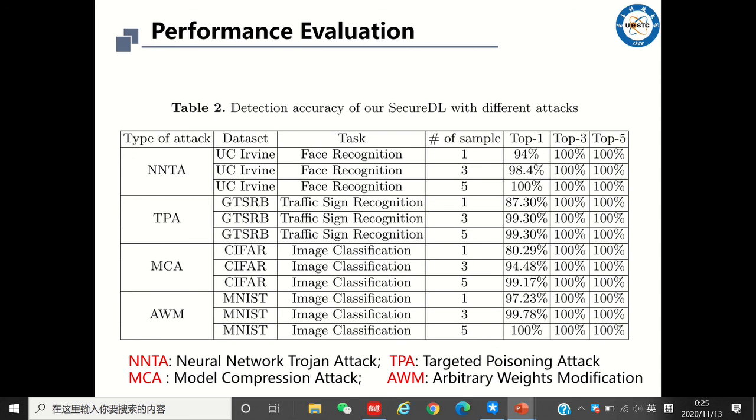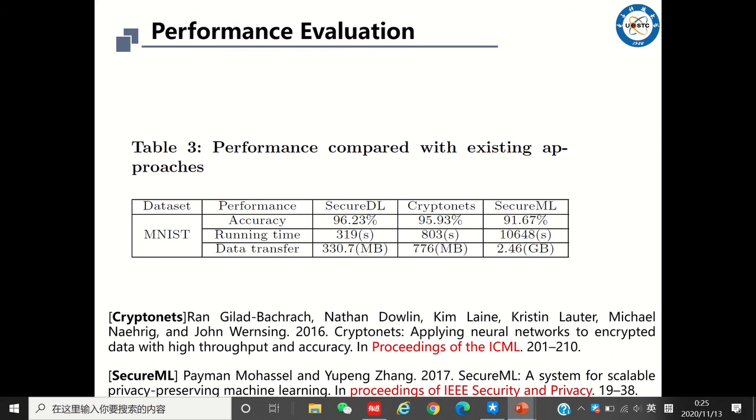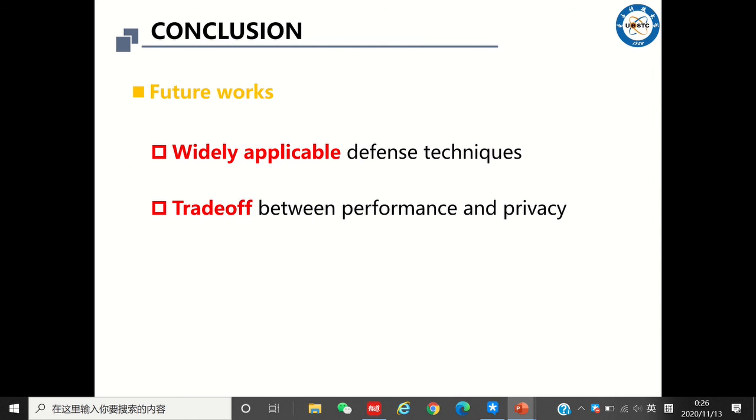We evaluate the detection accuracy of the proposed scheme. We consider 4 various subtle integrity attacks in our experiment. As shown in the table, the results show that our sensitive samples have excellent detection performance. Finally, we test the cost of SecureDL and compare it with the state-of-the-art approaches, that is CryptoNets and SecureML. As shown in Table 3, our SecureDL is significantly better than SecureML and CryptoNets.